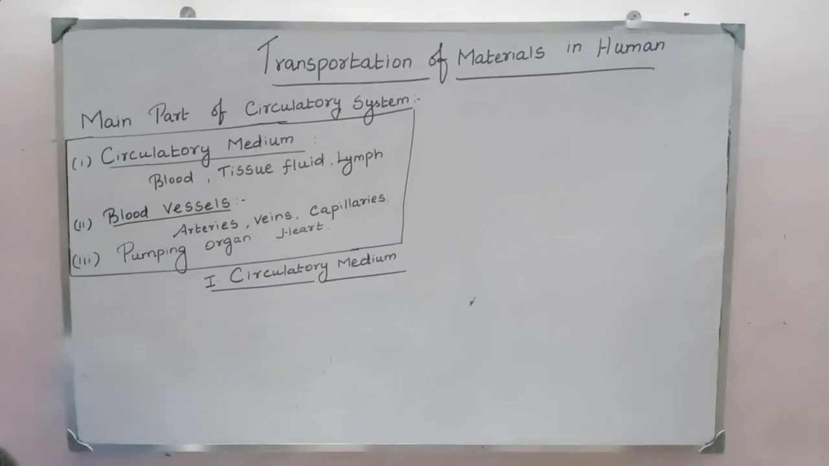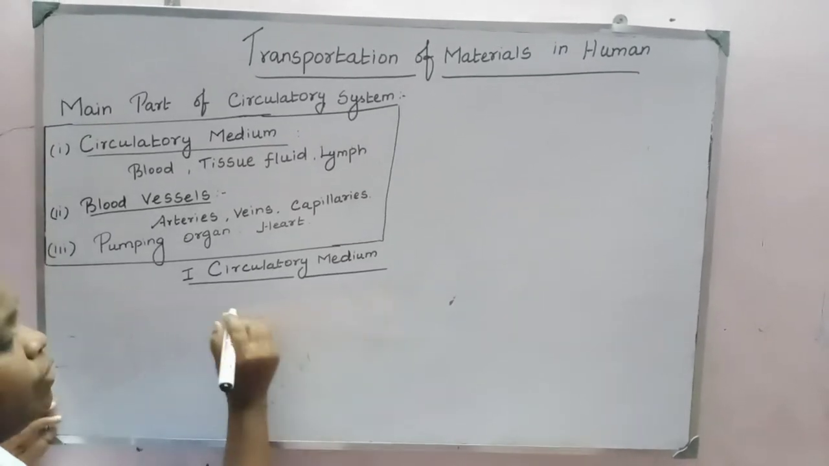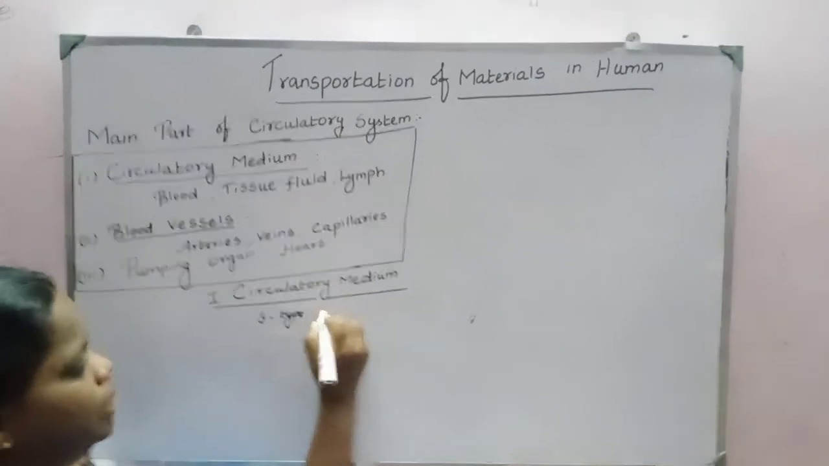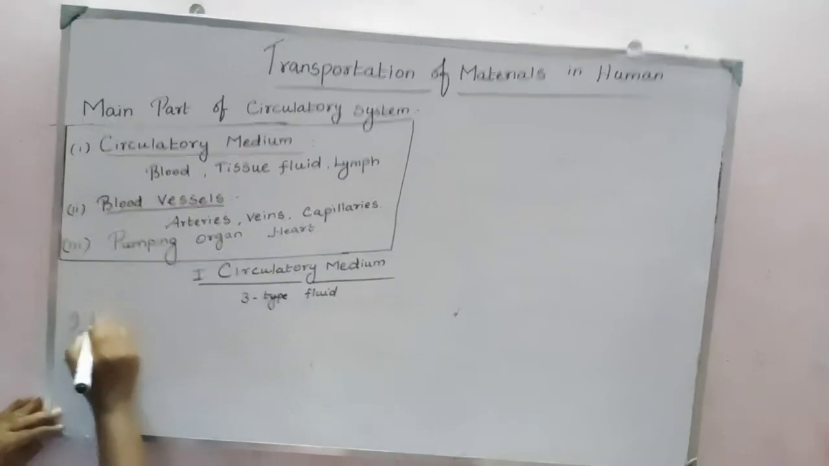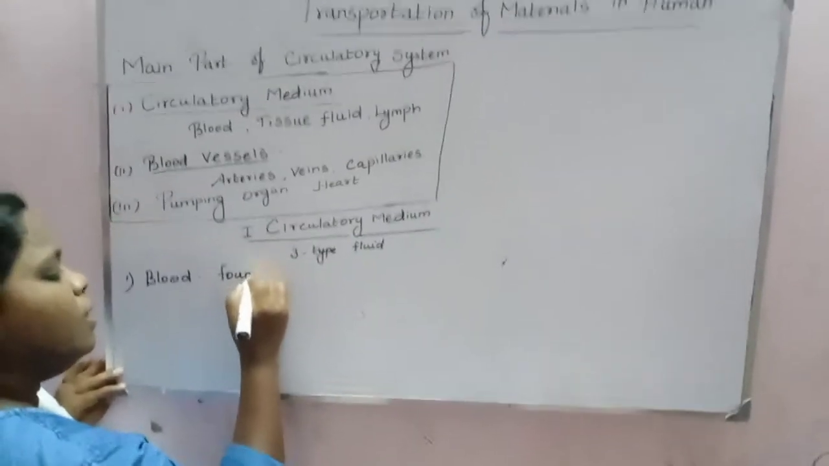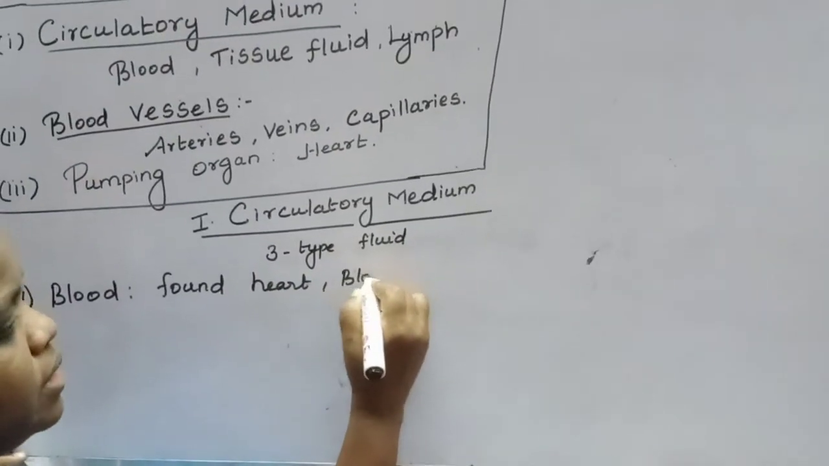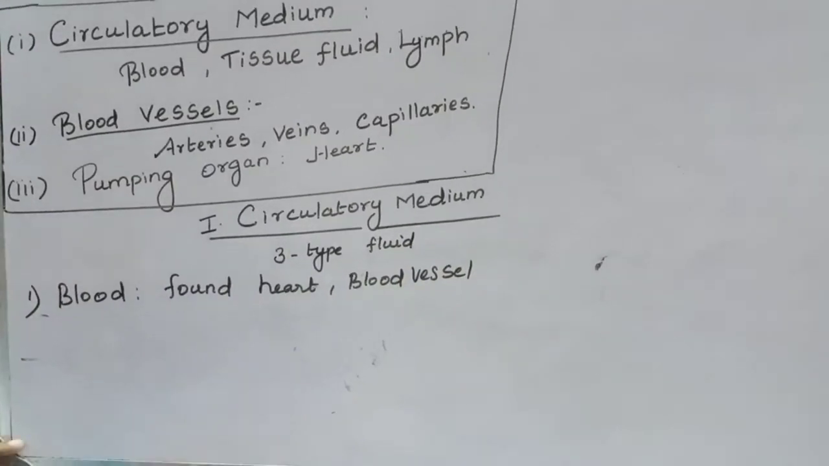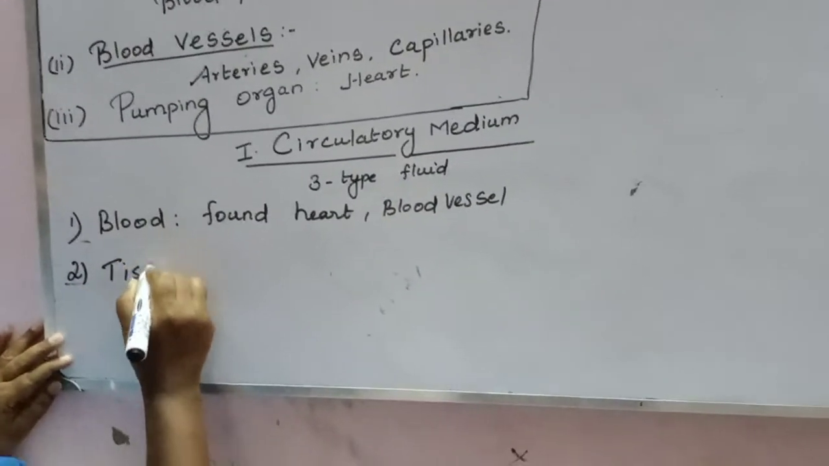In circulatory medium, our body has three different types of fluid. Number one is the blood. The blood is found in the heart and blood vessels, right? Okay, next one, the second one is tissue fluid.